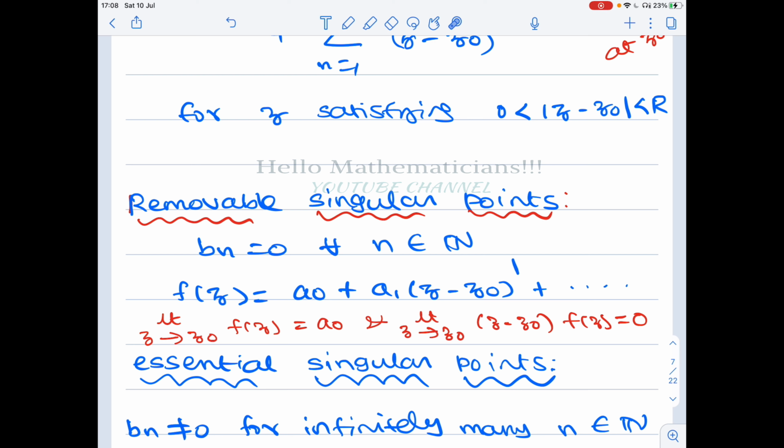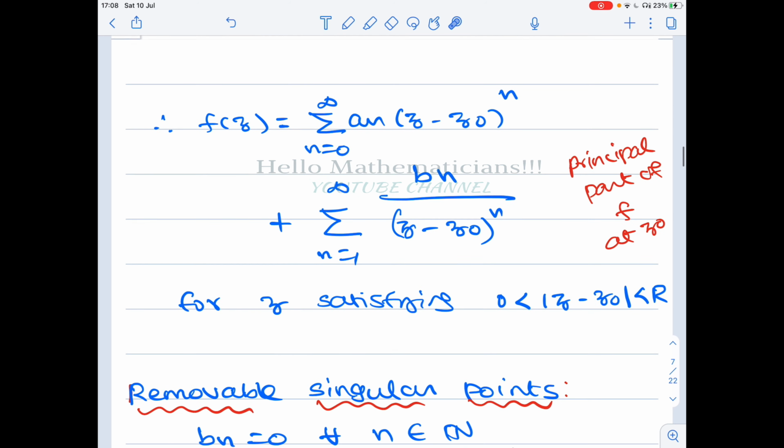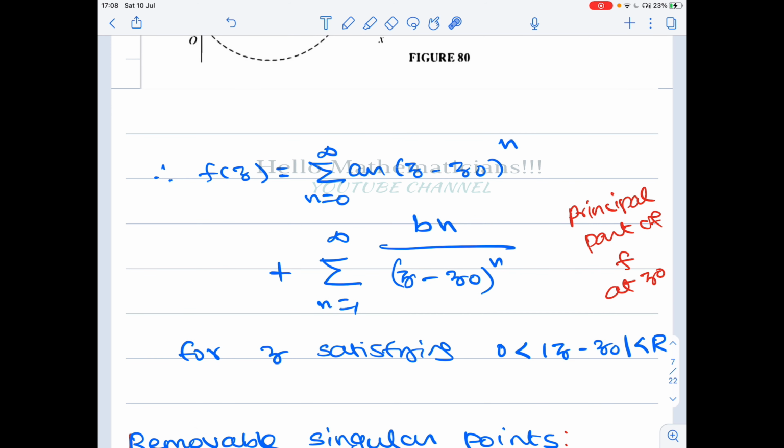That is one idea. Or you can look at the limit as z tends to z naught of (z minus z naught) times f of z. Since it is a removable singularity, we don't have the negative part. When you multiply by z minus z naught, even for n equal to 0, the power becomes n plus 1.